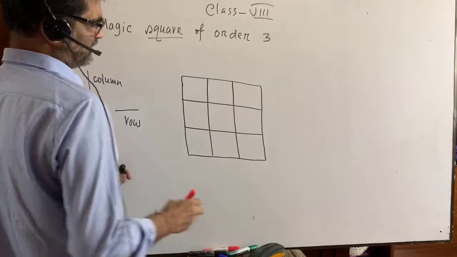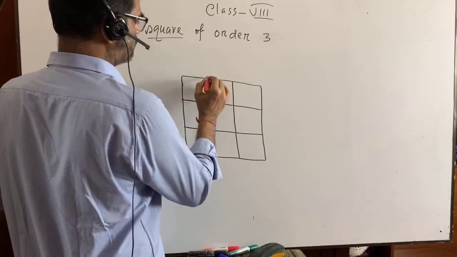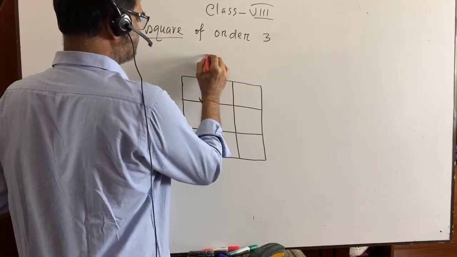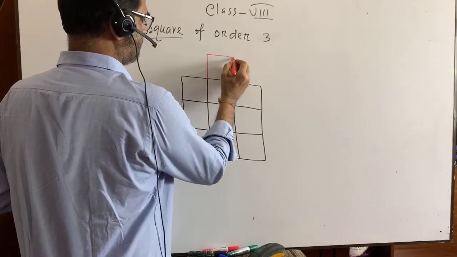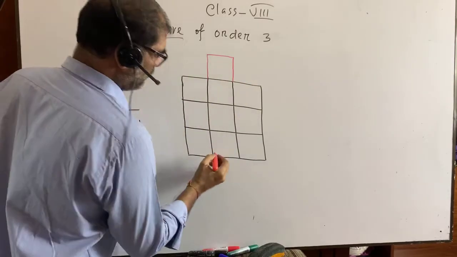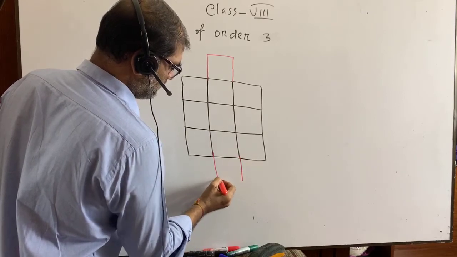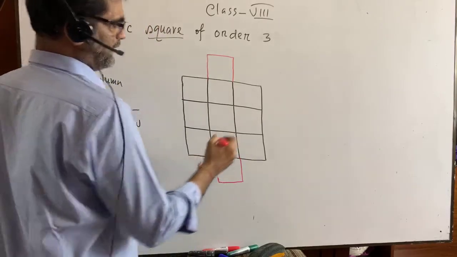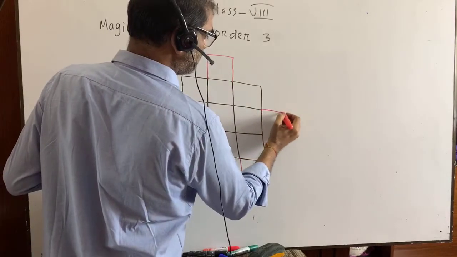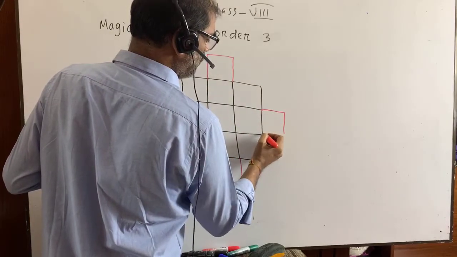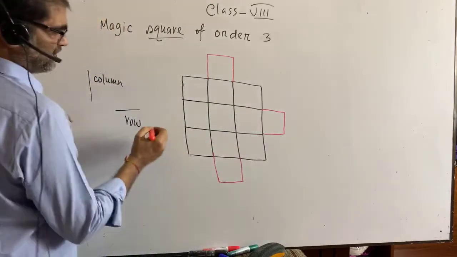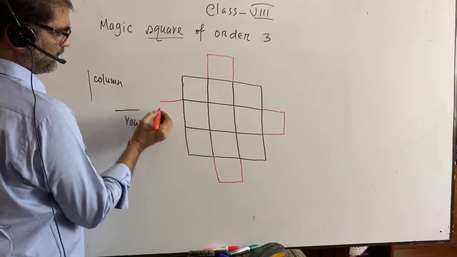Very good. So here you see, please pay attention to what I am going to do. You extend this mid column. You extend this mid row.